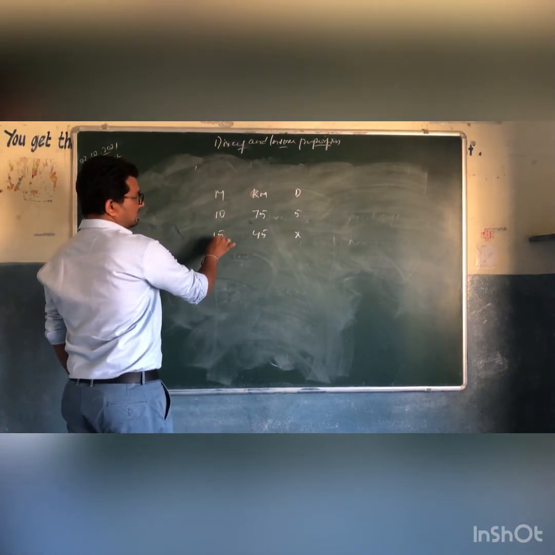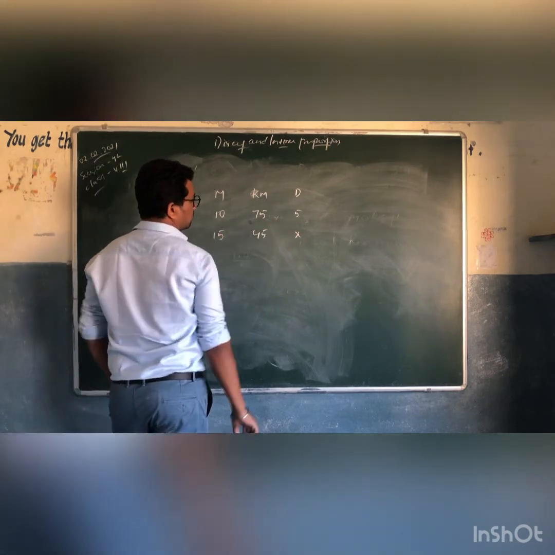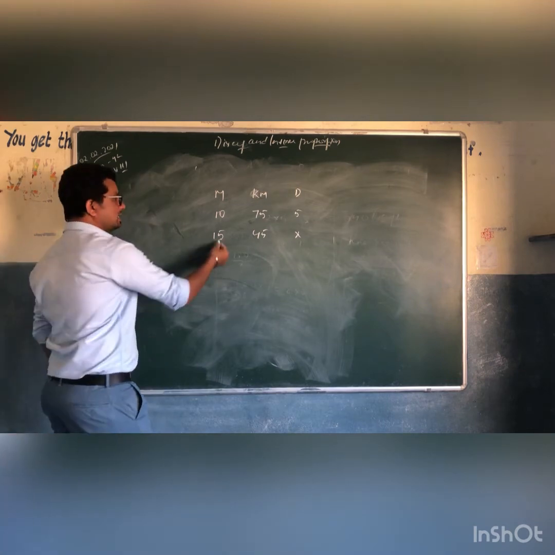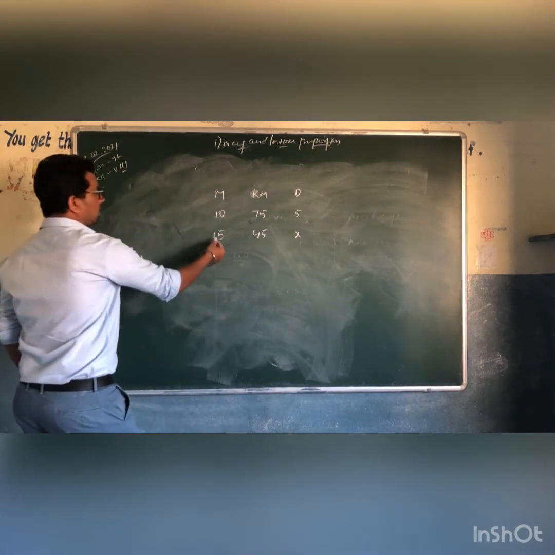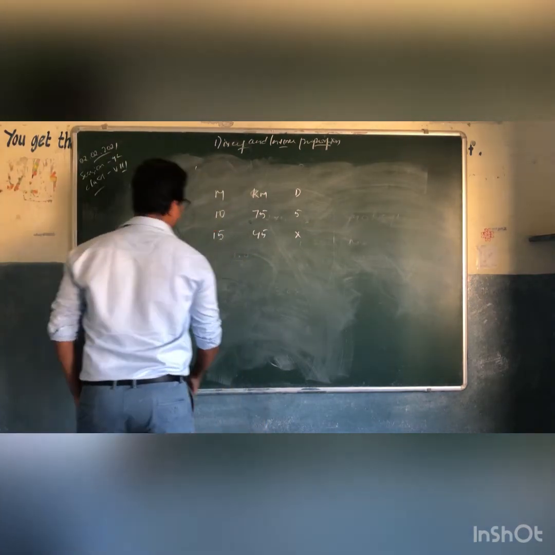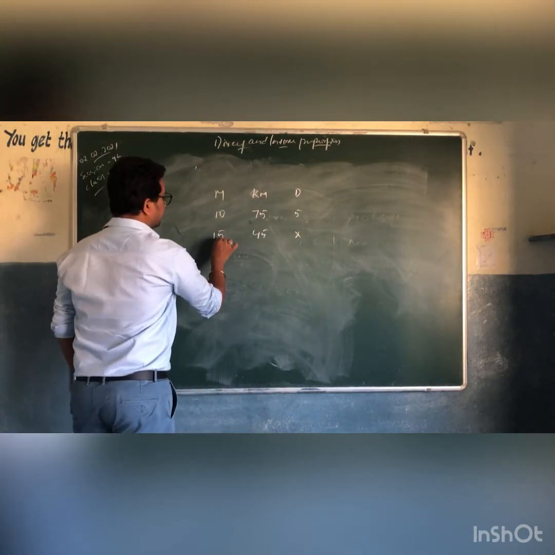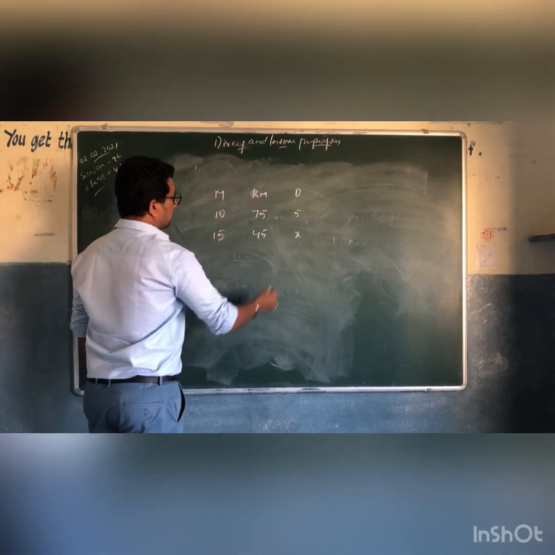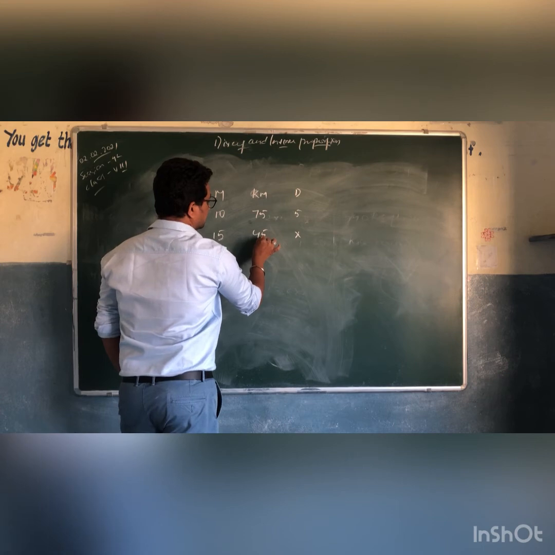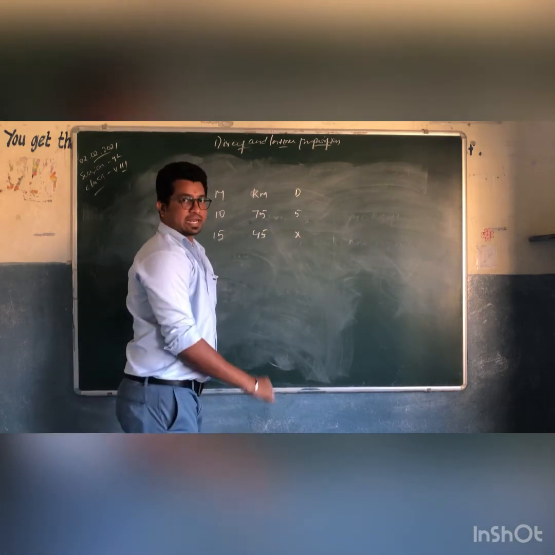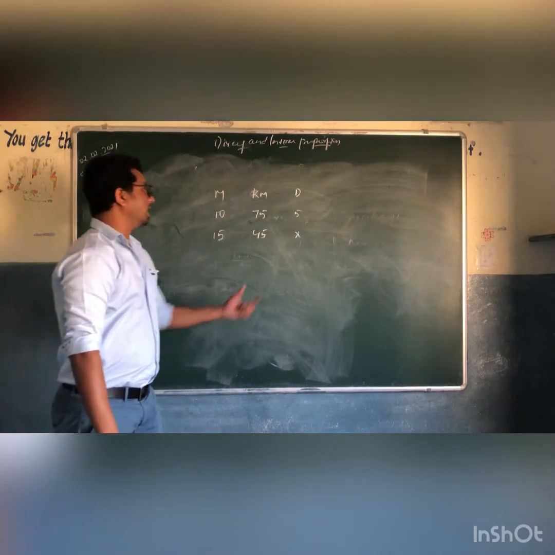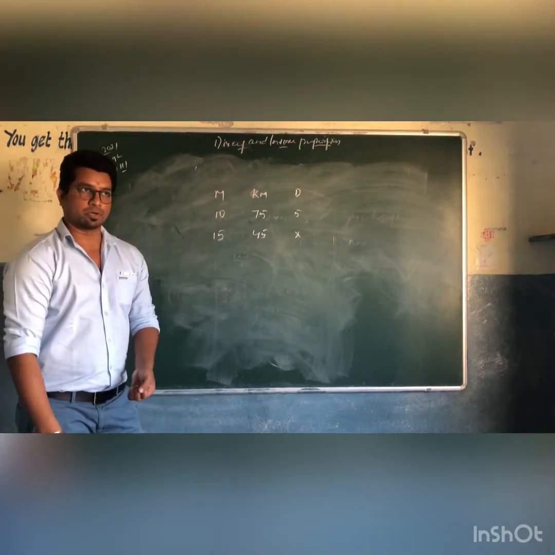Men is inversely proportional to days, right? Men are increasing, days will decrease. When men increase, days will decrease. So men are inversely proportional to number of days. And if we compare these two, when kilometers is decreased, number of days is also decreased. These two are directly proportional, right?